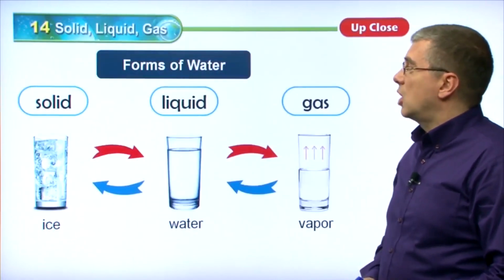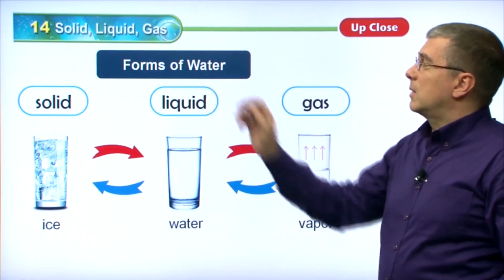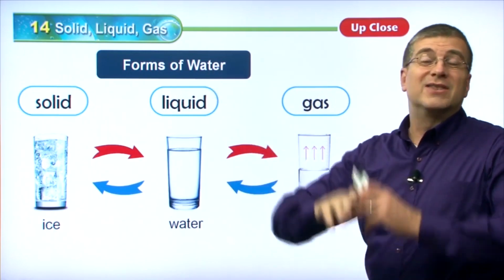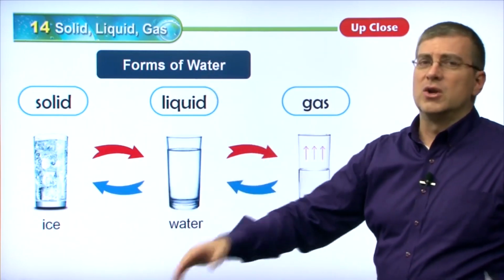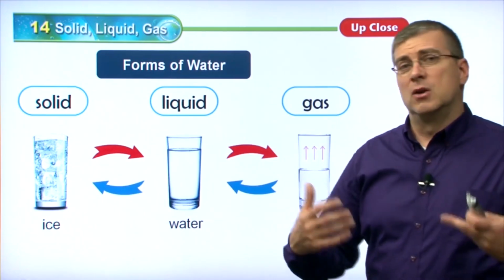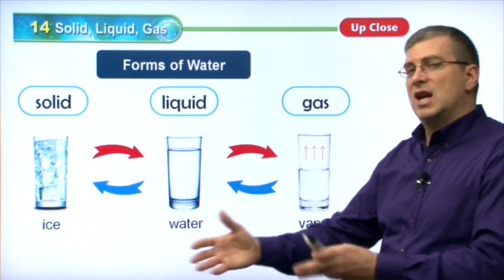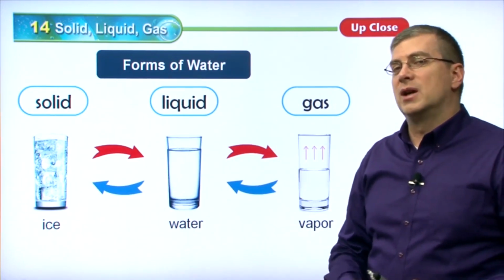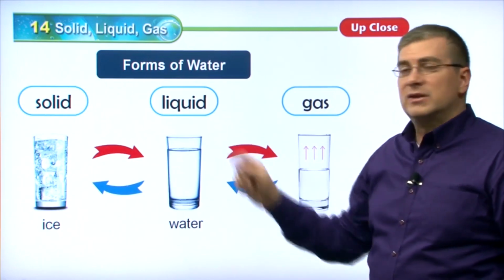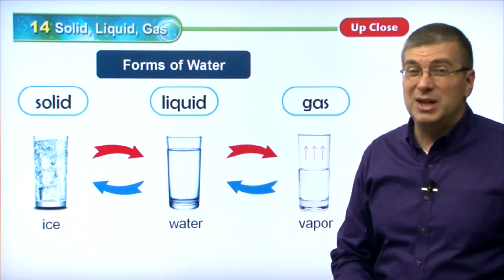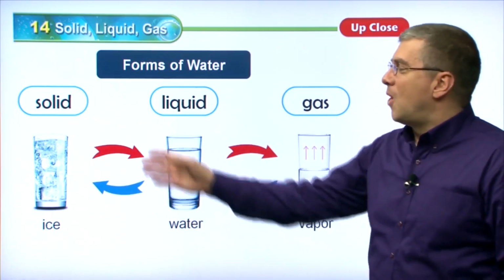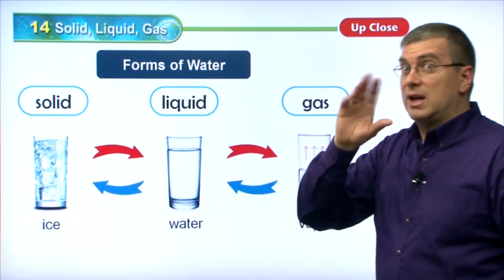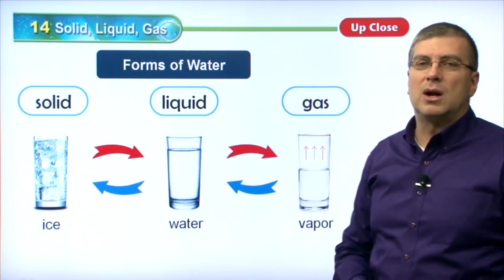Okay, let's move on to our chart here. For the chart, the title, we have forms of water. Remember, we're talking about 3 different forms. And it's not just water, it's all matter. All matter has different forms. Water is just an easy example because water is very common and we can see the different changes of water very easily. It's very difficult to see the different forms of rock, for example, because for rock to become a liquid, it has to be really, really hot, and that's very, very dangerous. But water, we can see ice, and it's not so dangerous if it's cold, it's just freezing out. We drink liquid water, and of course we see water when it's a gas.